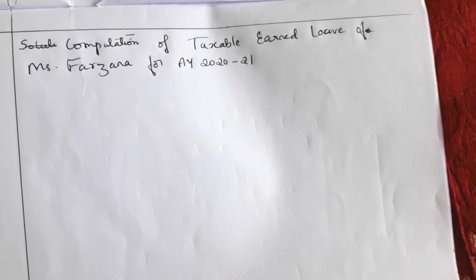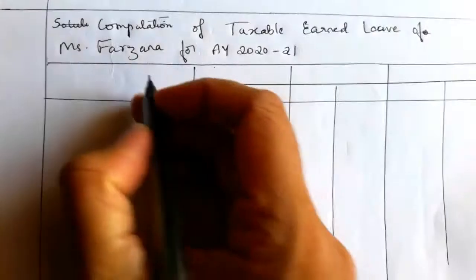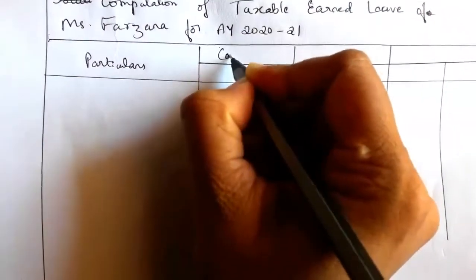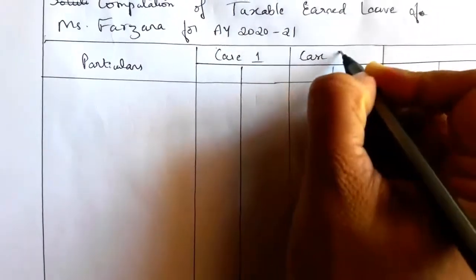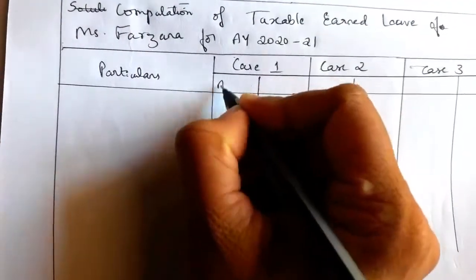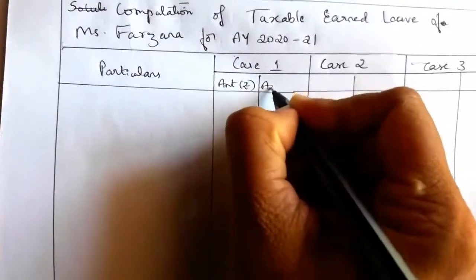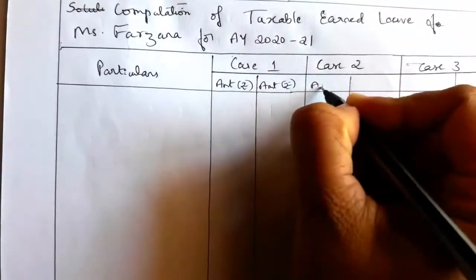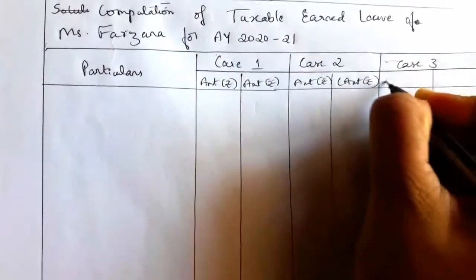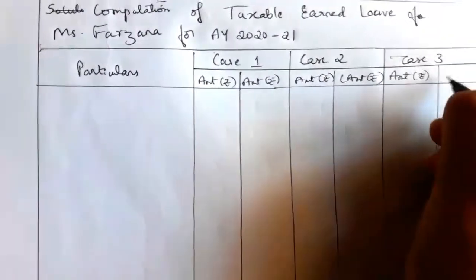The first column is particulars, and then for each of case 1, case 2 and case 3 we draw 2 columns, so totally 7 columns. Under each case, one amount column in the form of rupees.